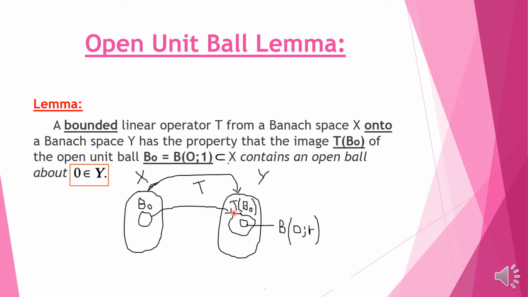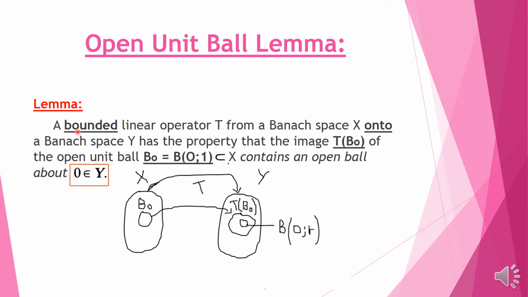will contain a ball centered at 0 of some radius r. The T of B0, the image of an open unit ball, will contain another ball which will be centered at 0. So here is the statement: a bounded linear operator T from a Banach space X onto a Banach space Y has the property that the image T of B0 of the unit ball B0 contains an open ball about 0 belonging to Y.